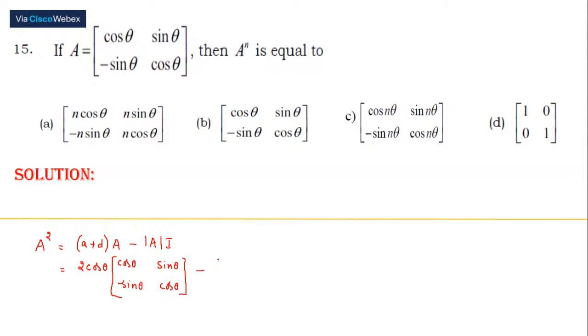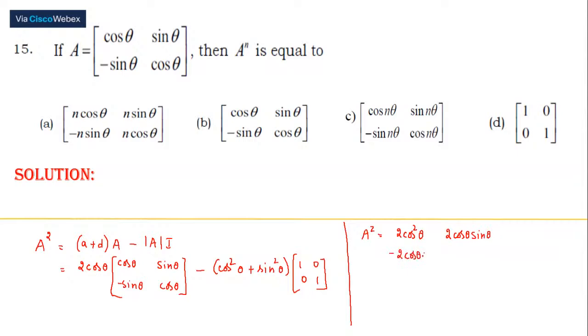Determinant of A, cos square theta plus sin square theta into identity matrix, that is 1, 0, 0, 1. Fine. So here A square is equal to 2 cos square theta, 2 cos theta sin theta, 2 minus 2 cos theta sin theta.